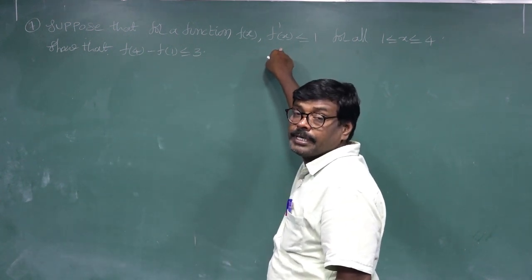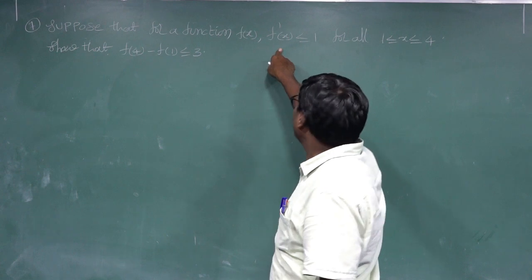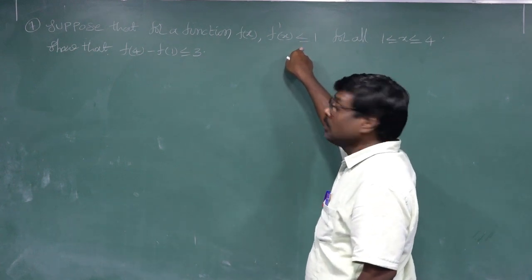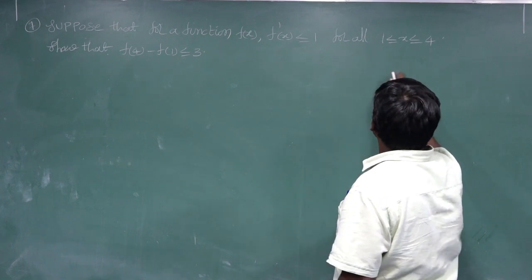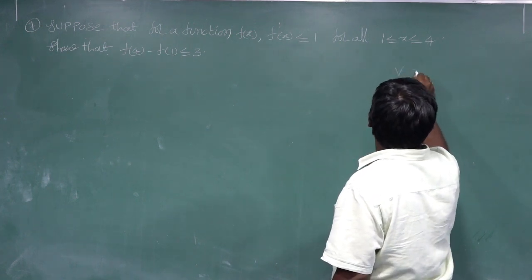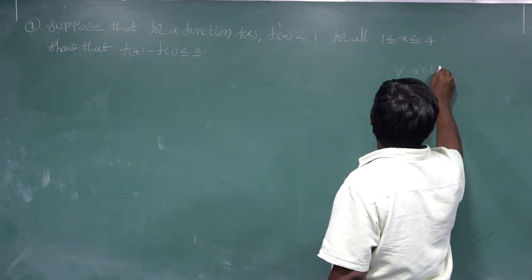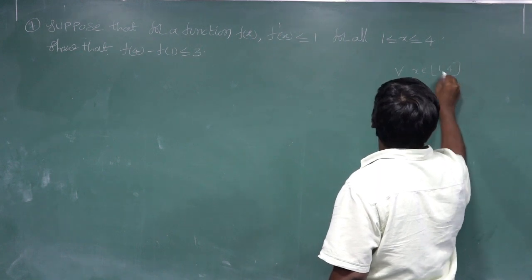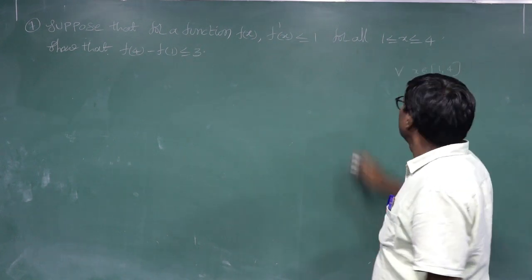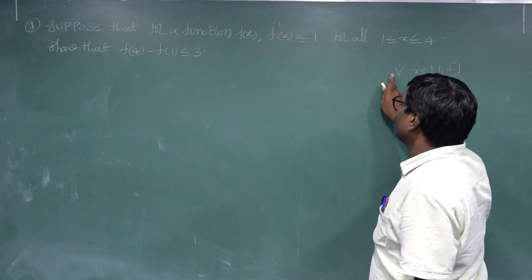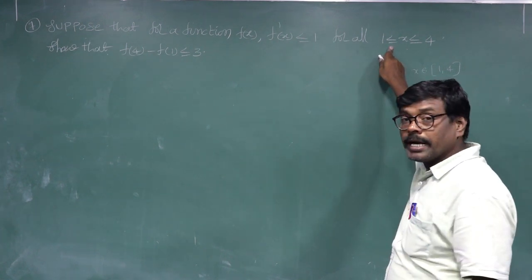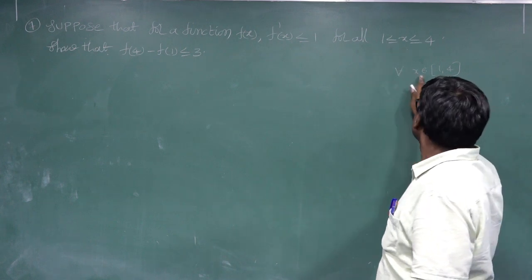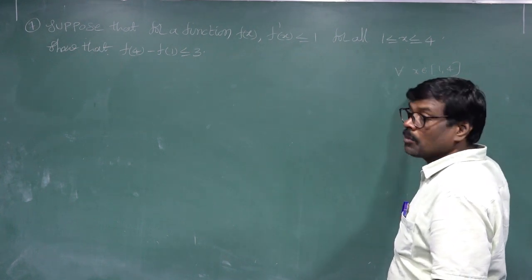The meaning is that the derivative value is less than 1 for all x belonging to the closed interval 1 comma 4.